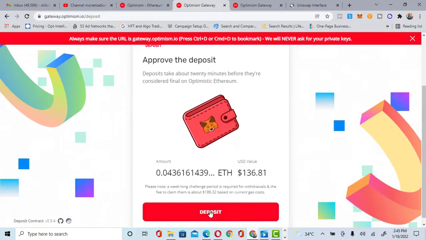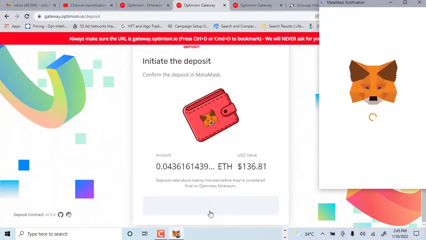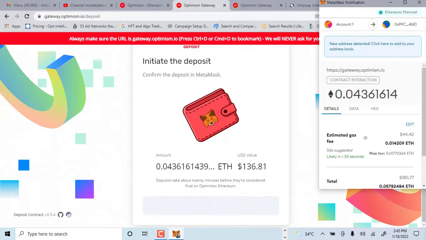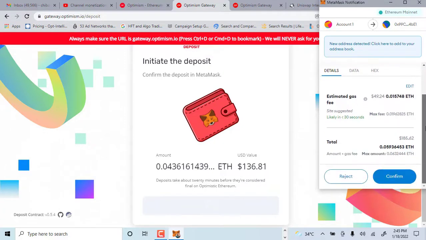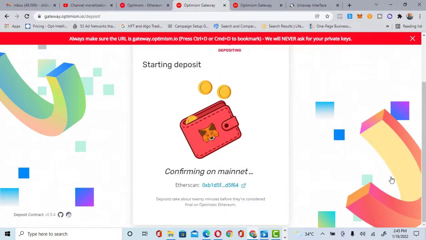You allow it to load. Alright, so this is it. I'm going to be paying how much gas fee? $49 gas fee. That's big. So you click on confirm. Alright, let's just allow it to go through.